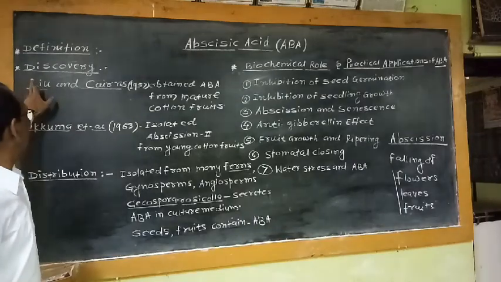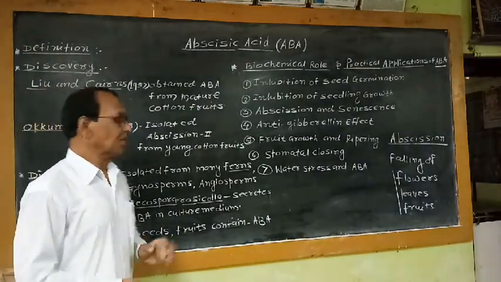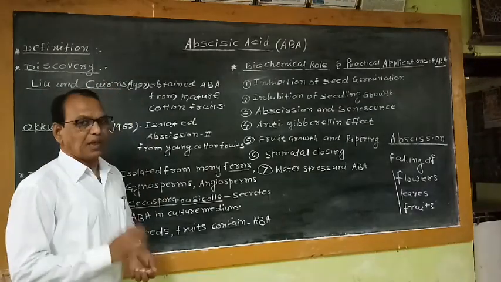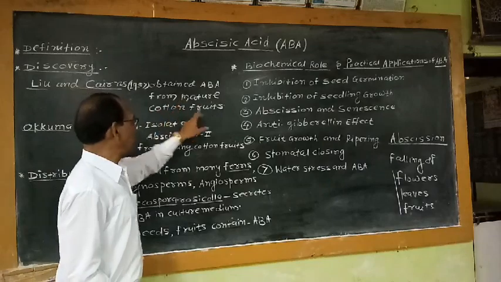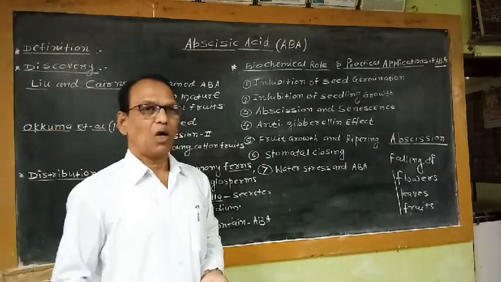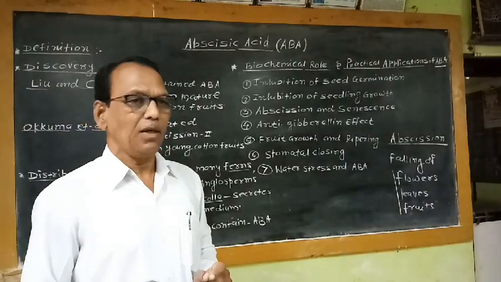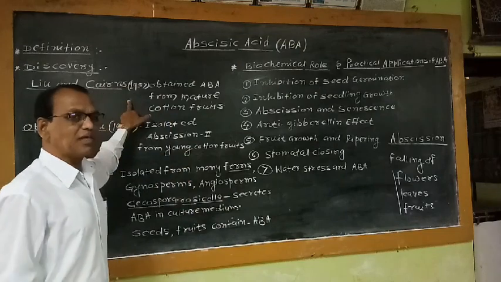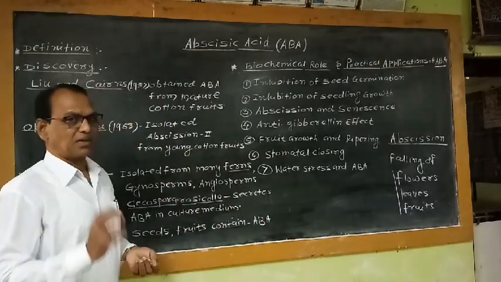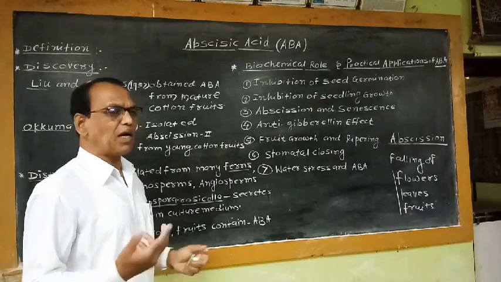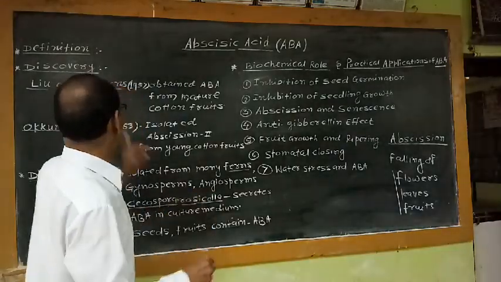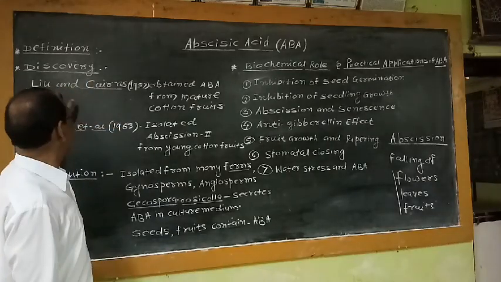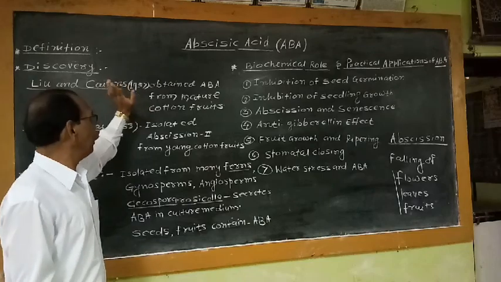Then as far as the discovery of this hormone is concerned, two workers, Liu and Keynes, obtained abscisic acid from mature cotton fruits. This is the first report about the presence of an inhibitory compound in plants. This naturally occurring organic chemical substance is found in many plants, lower plants as well as higher plants, and was reported in different organs of plants. The initial report was by Liu and Keynes in 1957.